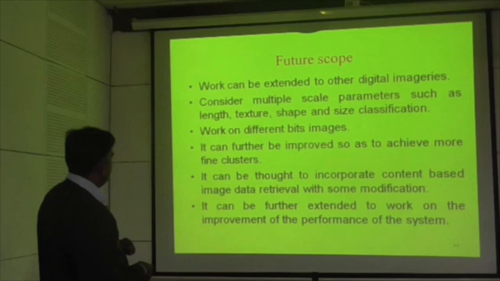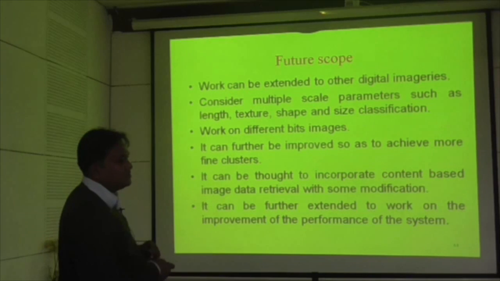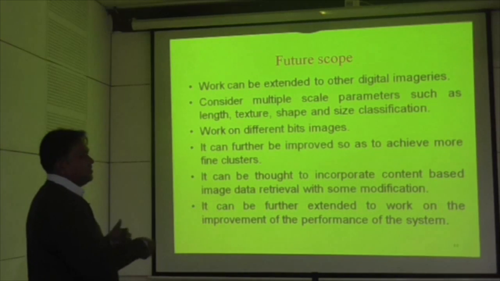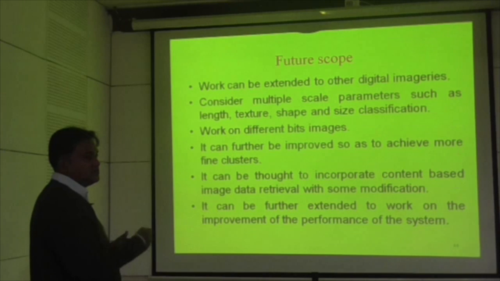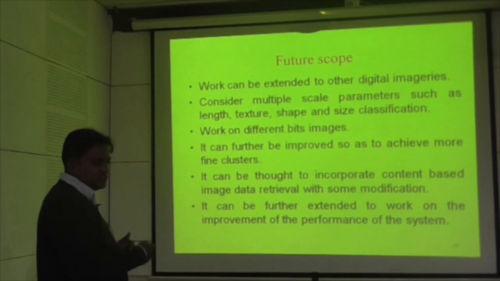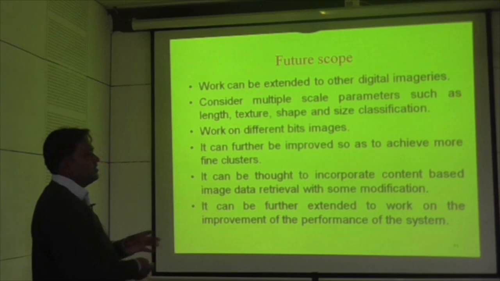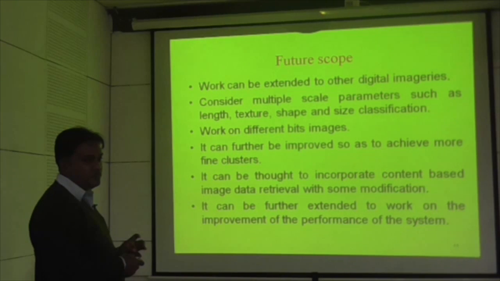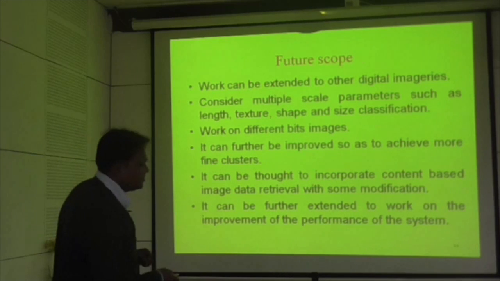These are the future scope in which the work can be extended to other digital images also, from the new satellites, where the resolutions we are getting are very high, in the range of centimeters. Like the latest satellite that was sent is now 0.5 meter resolution. It is a foreign satellite, so that is not available in India. So we have to purchase from abroad.